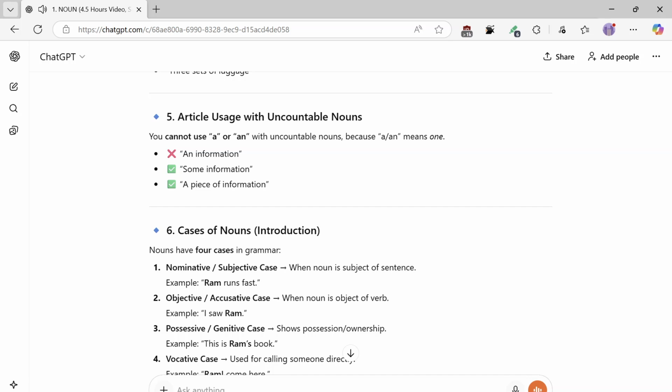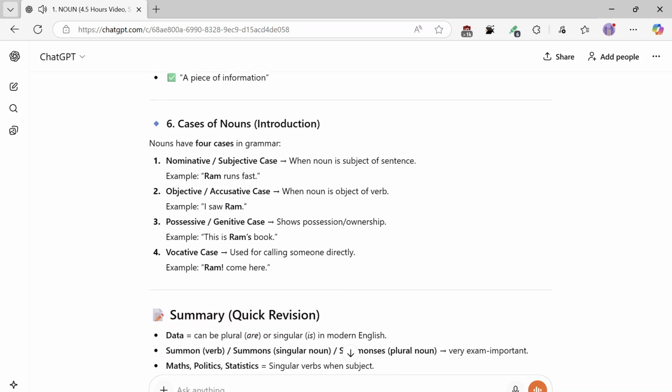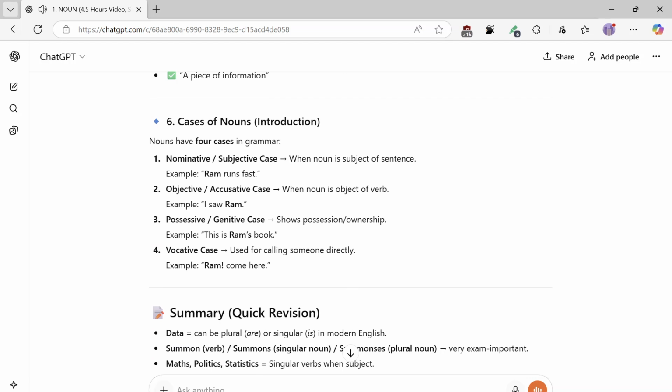6. Cases of nouns. Introduction. Nouns have 4 cases in grammar. 1. Nominative or subjective case, when the noun is the subject of the sentence. Example: Ram runs fast. 2. Objective or accusative case, when the noun is the object of the verb. Example: I saw Ram. 3. Possessive or genitive case, shows possession or ownership. Example: this is Ram's book. 4. Vocative case, used for calling someone directly. Example: Ram, come here.